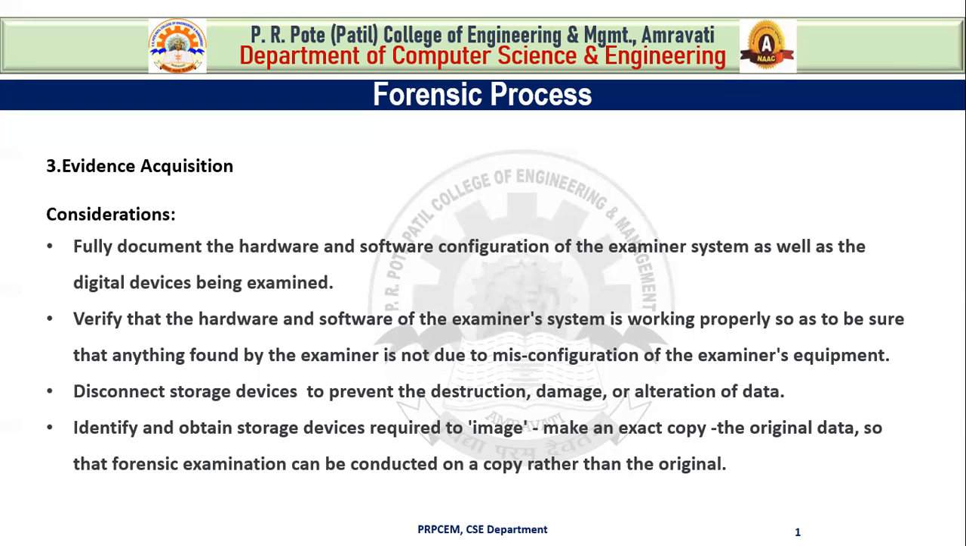Also we have discussed some considerations like fully documenting the hardware and software configurations of the examiner system, as well as the digital device being examined. Also, we have to identify and obtain storage devices required to image. That means examination should not be conducted on the original copy. It should be conducted on a secondary copy of the original evidence. So we have to make a bit by bit copy of the original evidence. So these are the considerations under evidence acquisitions.